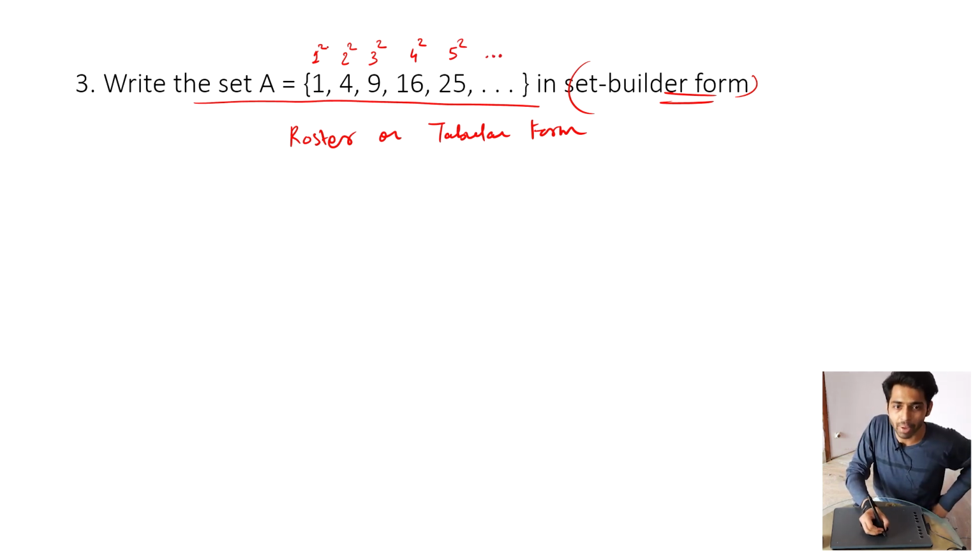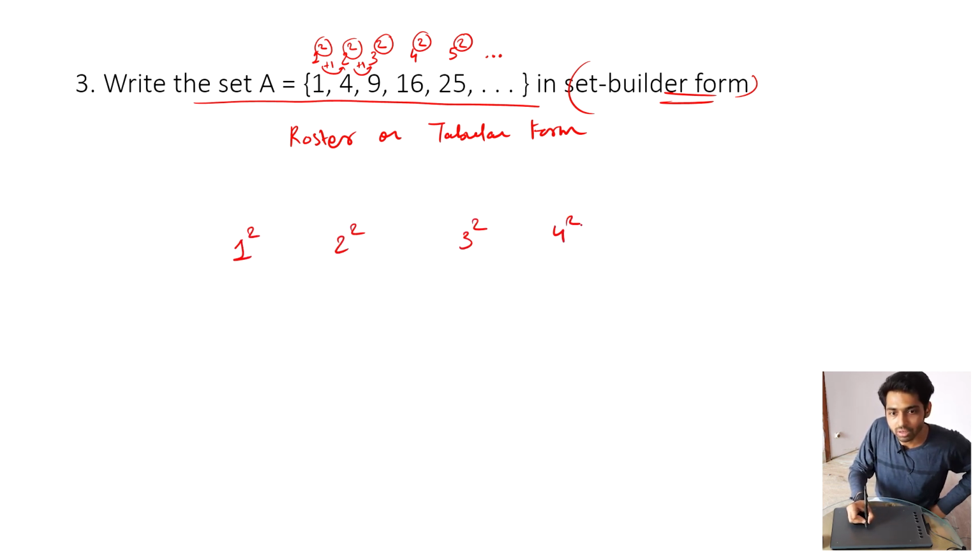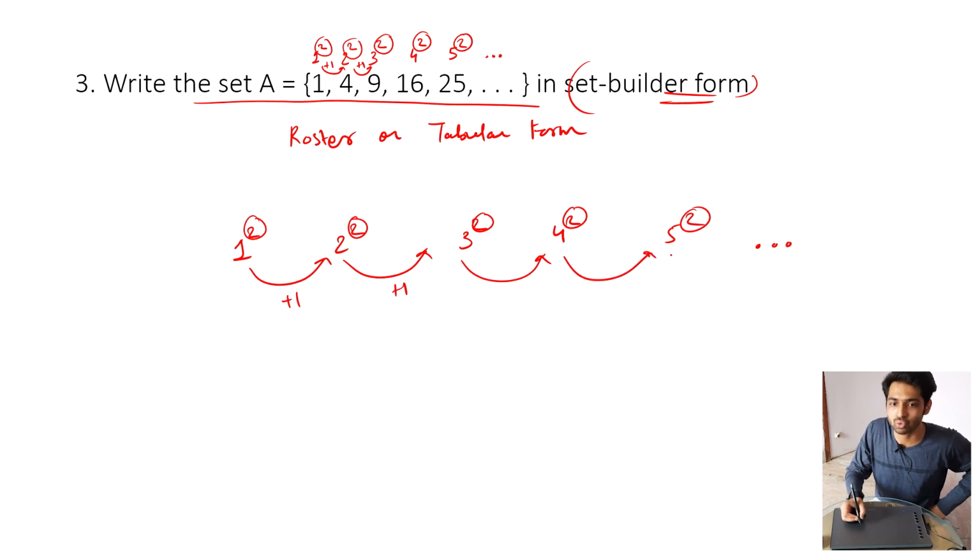If you can sense a pattern here, everywhere you can see it is square, and the number is increasing by 1. Let me write all this again: 1 square, 2 square, 3 square, 4 square, 5 square and so on. Square is common to all the elements, and from one element to the next there is an increment of 1, again 2 to 3 an increment of 1, and so on. So how will we write this?